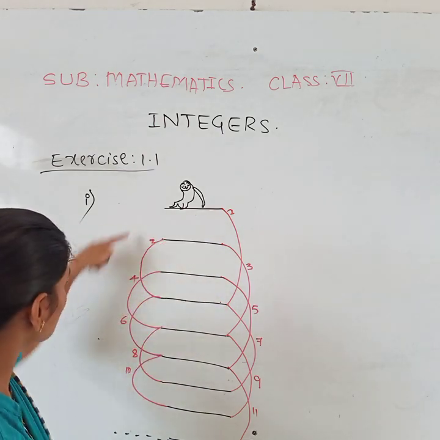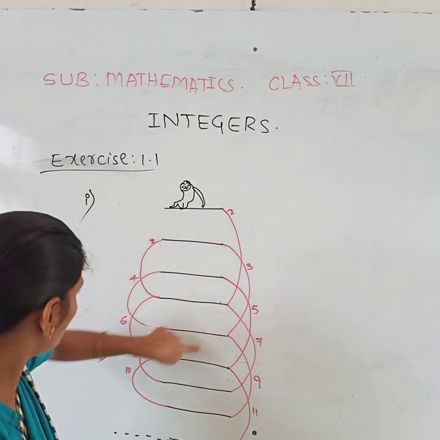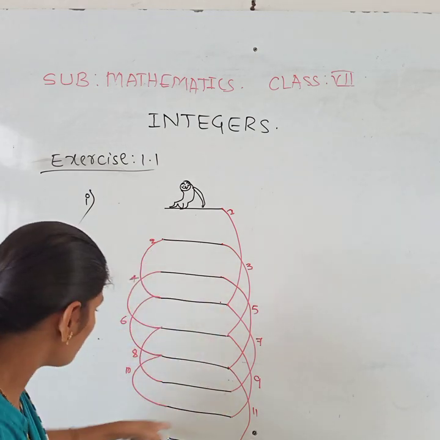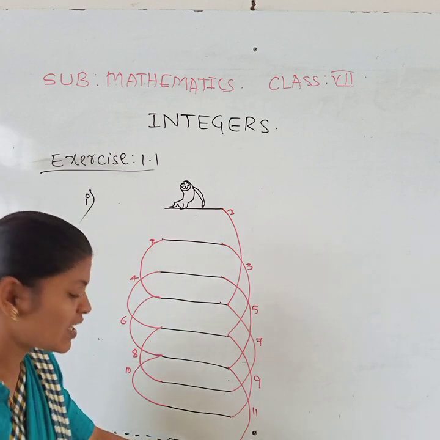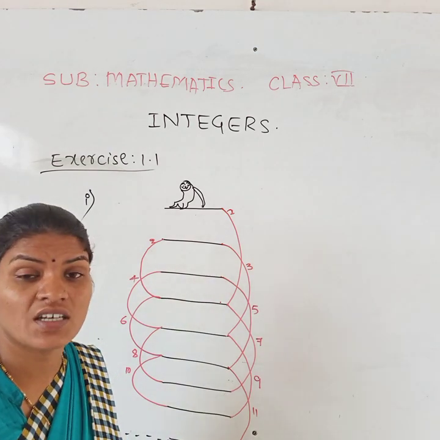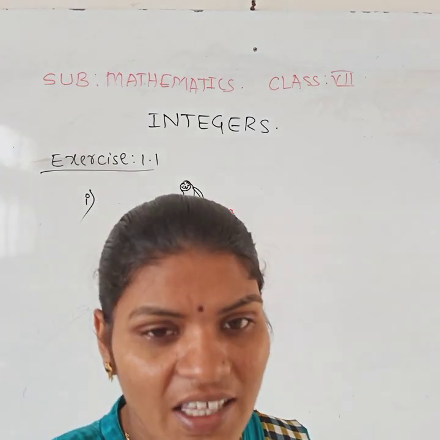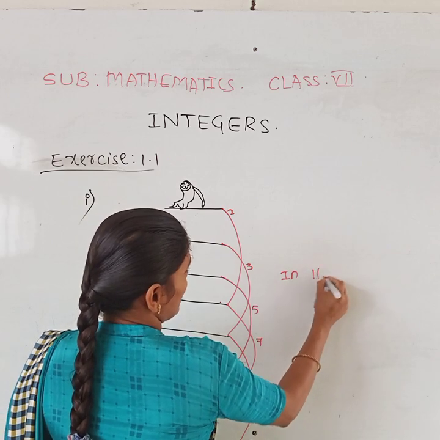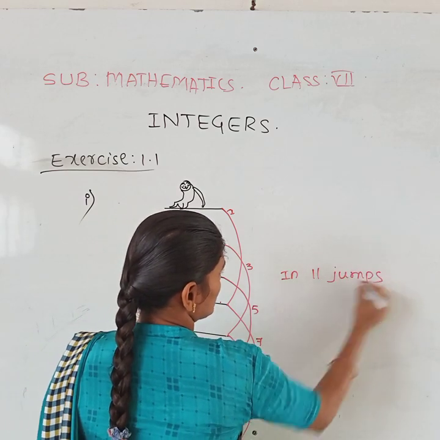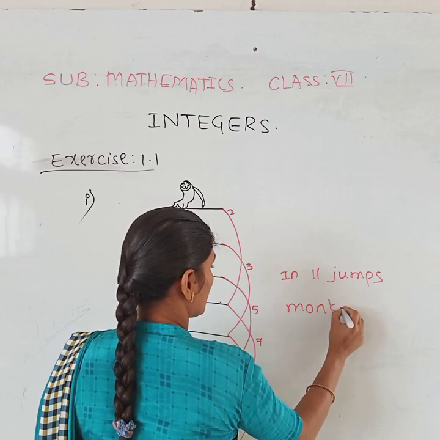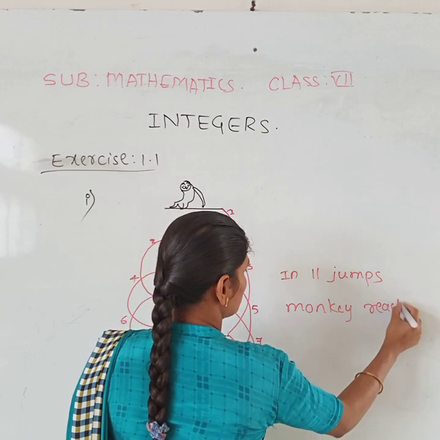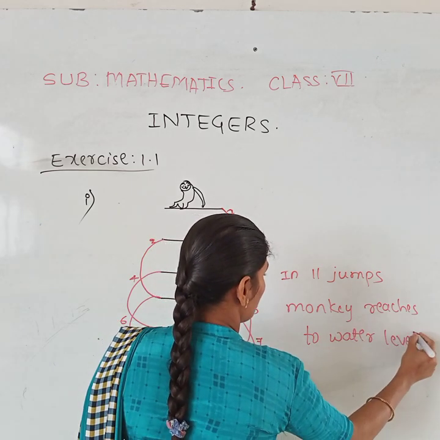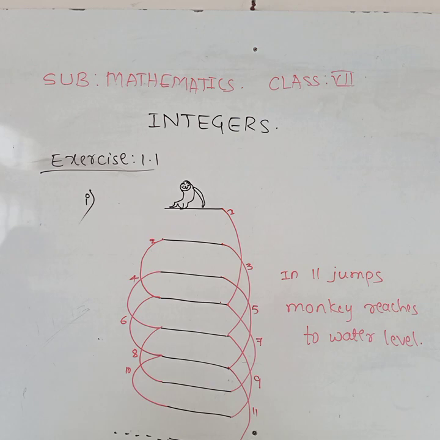How many jumps did it take? First down, second back, third down, fourth back, fifth down, sixth back, seventh down, eighth back, ninth down, tenth back, and finally the 11th. At the 11th jump, it reaches the water level step, that is the 9th step. Clear? In 11 jumps, the monkey reaches the water level. It is your first question. Yes, clear?